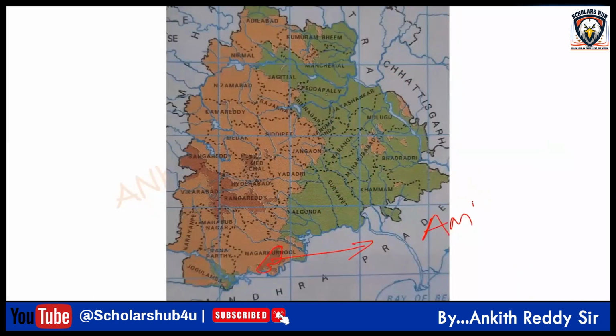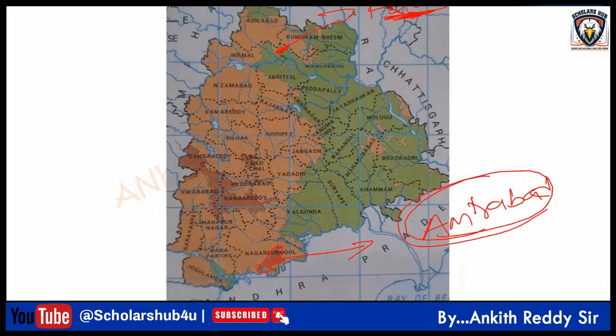There are two tiger reserves in Telangana. One is Amrabad Tiger Reserve, and the other is in this region, Komaram Bheem Asifabad, the Kawal Tiger Reserve. Why I'm discussing Amrabad is that it is one of the elevated points in Telangana.